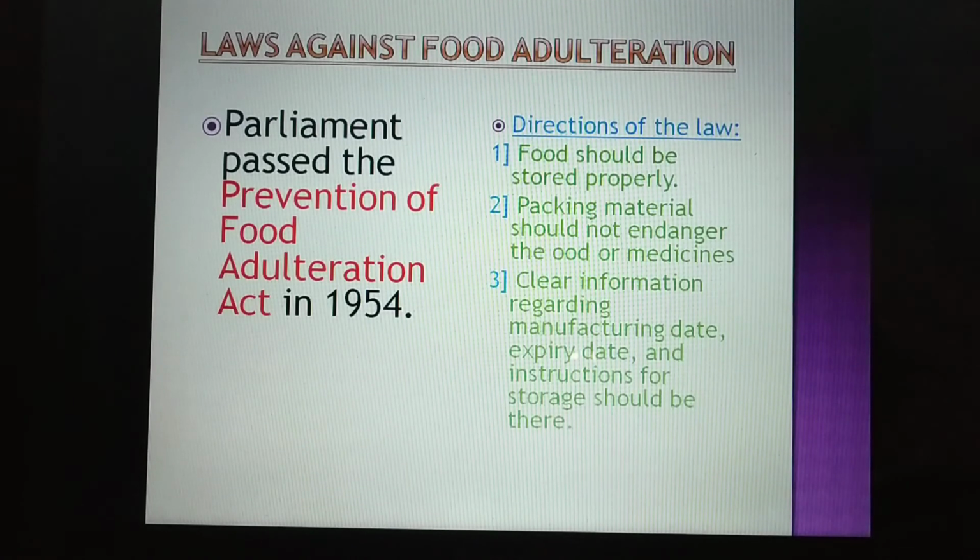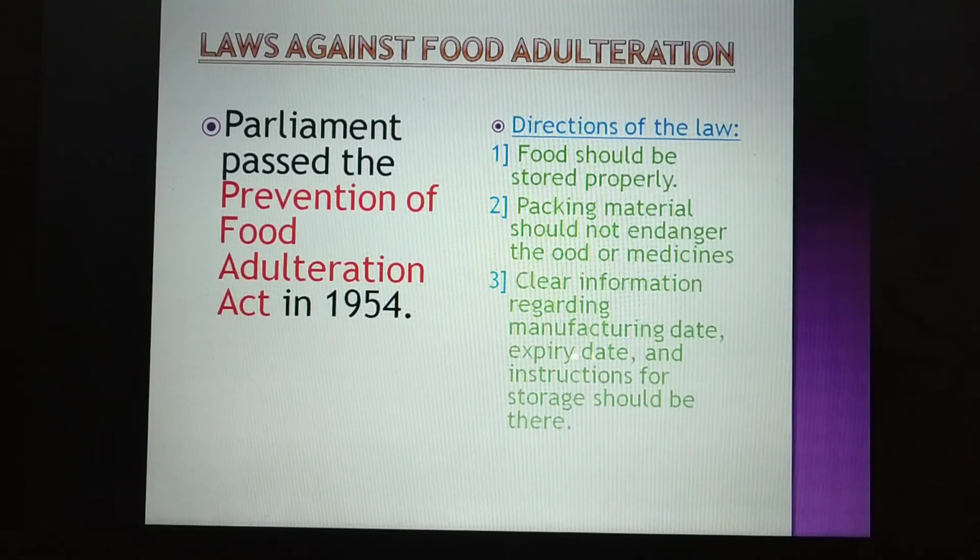So a person who is doing this adulteration can be put in jail for life imprisonment. Throughout his life he will be put in prison for adulterating the food. So you have to be very careful when you move around and check whether your food is adulterated or not. Thank you.